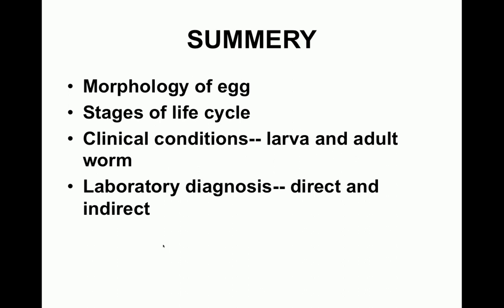The clinical conditions we have discussed in detail are related to the larval form and the adult form. The larval form is going to produce ground itch and pulmonary lesions, whereas the adult form is going to produce iron deficiency anemia. And if it is dog hookworm which accidentally enters a human being, then there is going to be creeping eruption. Lab diagnosis: direct and indirect evidence. Direct means you're going to look directly for the presence of eggs or the adult worm in the feces, and indirect is that you're going to perform a blood examination to see the type of anemia it is producing, whether there is eosinophilia or not, and whether there is reticulocytosis or not.